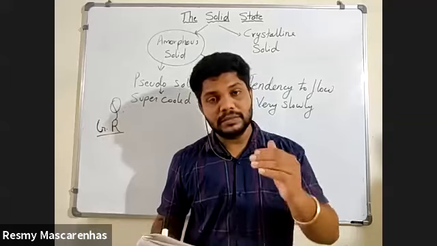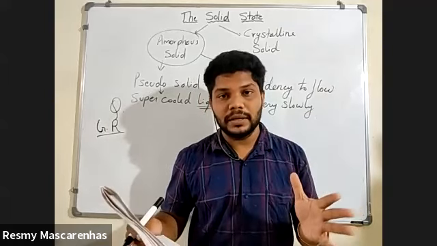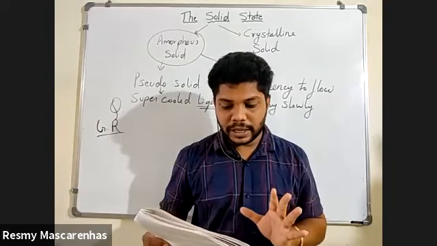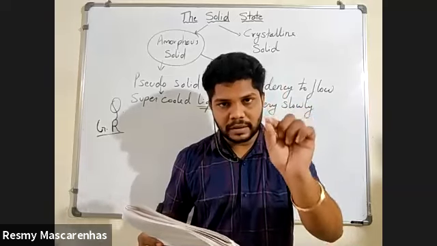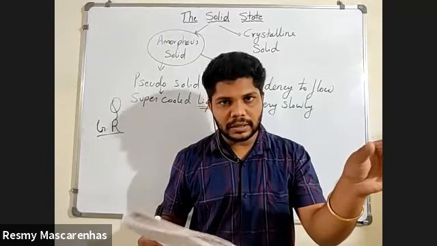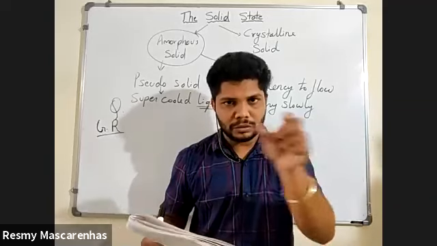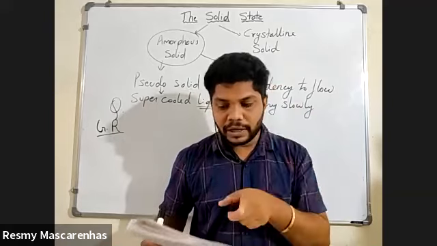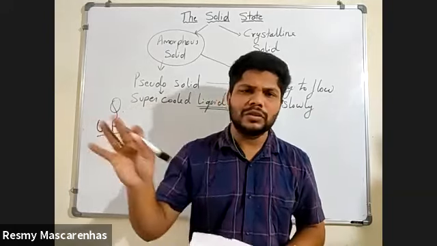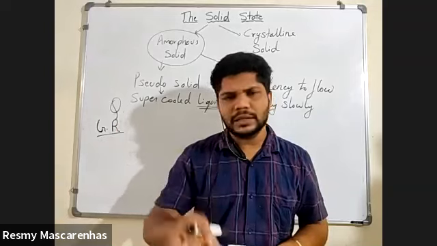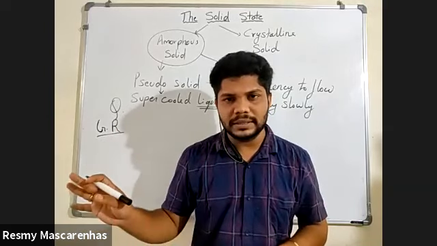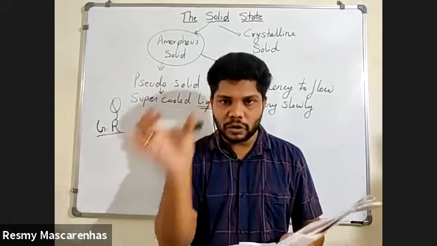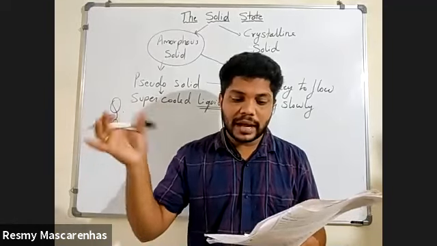Next, anisotropy. This is one of the properties. In depth, no need to go. If they ask you to distinguish between them in properties, just remember that crystalline solid is anisotropic and amorphous solid is isotropic. No need to explain, they will not ask you to give reasons. Just remember: crystalline solid is anisotropic in nature, and amorphous solid is isotropic in nature.